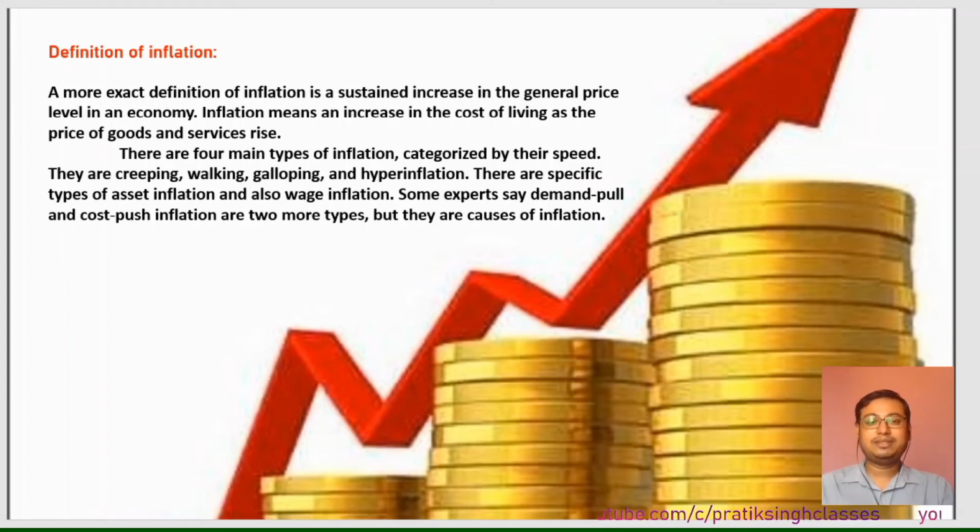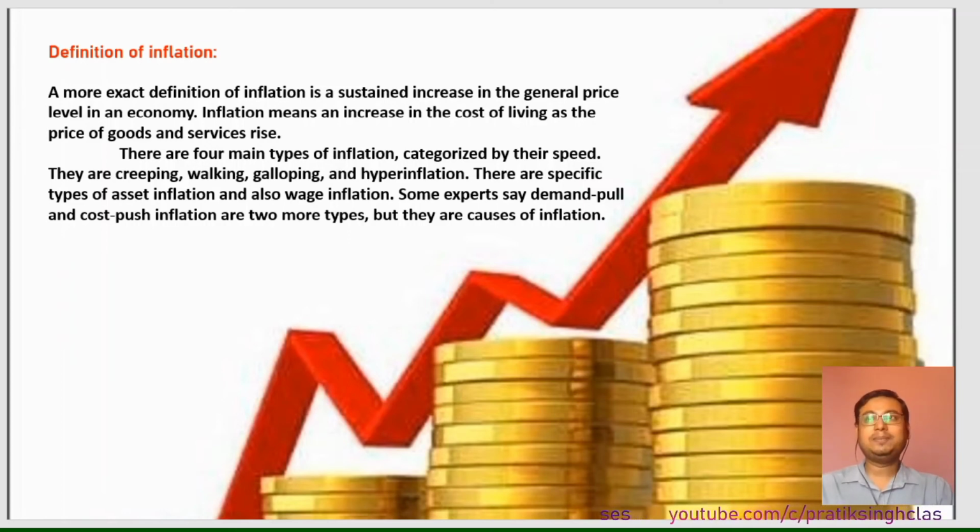Sometimes it goes positive, that means if the prices increase continuously, it comes under positive inflation. It may also happen that last year the price was high, but this year the prices are low. In that situation, it comes under negative inflation. There are four main types of inflation categorized by their speed, that means how fast the prices are changing.